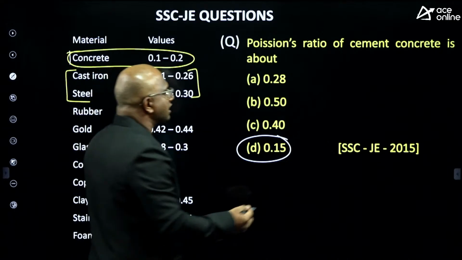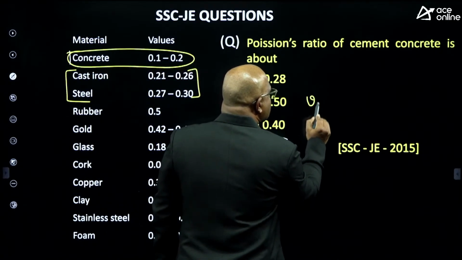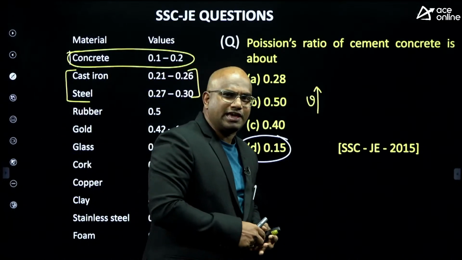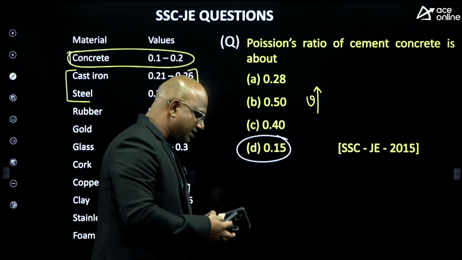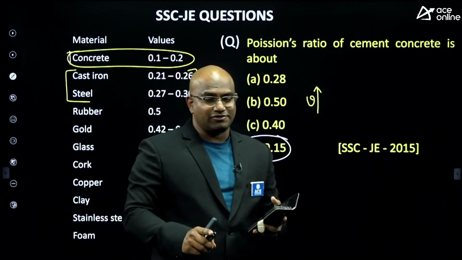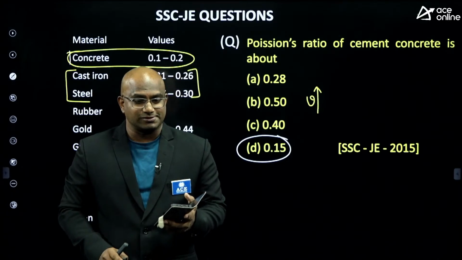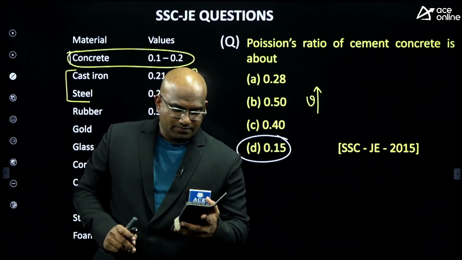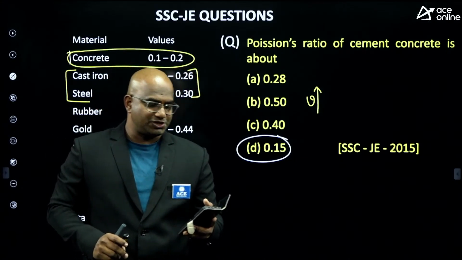Whenever Poisson's ratio is more, what does it signify exactly? Think about it, guys. Let us see who will give me the answer. This we discussed in the class also, if you are my student. What is the significance of Poisson's ratio?